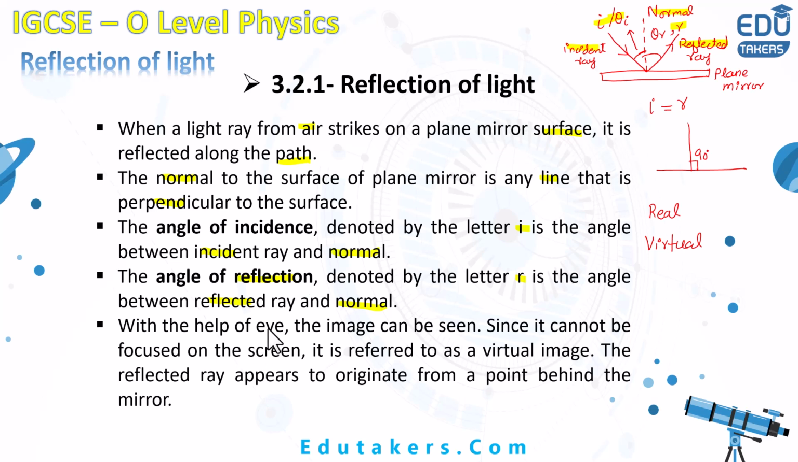You can see here, with the help of the eye, the image can be seen. Since it cannot be focused onto the screen, it is referred to as the virtual image. So how can you define the virtual image? The virtual image cannot be focused onto the screen. The reflected ray appears to originate from a point that is behind the mirror. So it's all about the reflection of the light by the plane mirror.